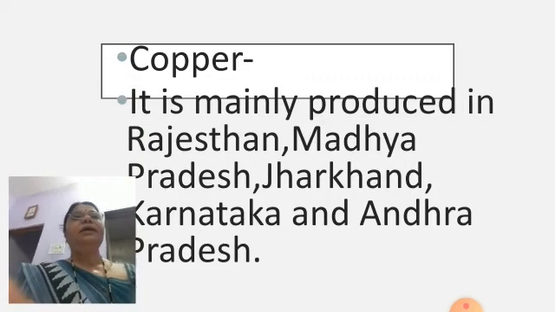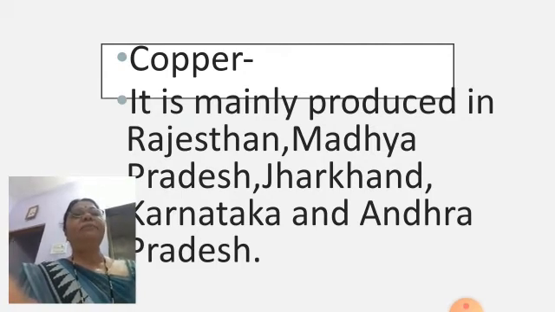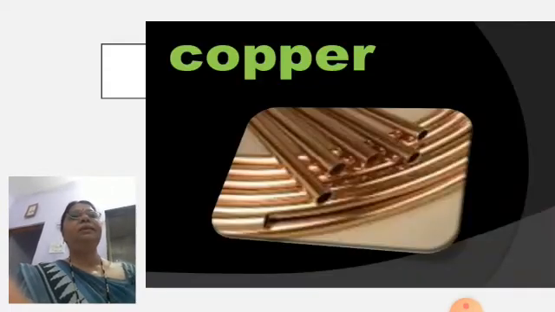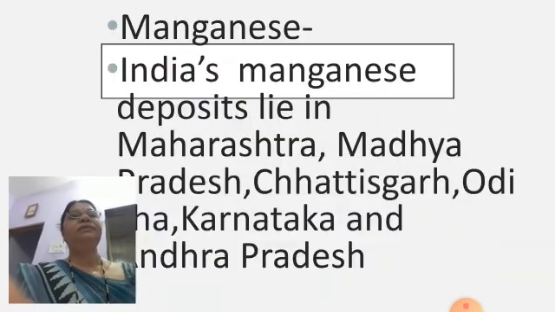Now the copper. It is mainly produced in Rajasthan. The leading producer state is Rajasthan, followed by Madhya Pradesh, Jharkhand, Karnataka and Andhra Pradesh. This is the picture of copper. Again the manganese.